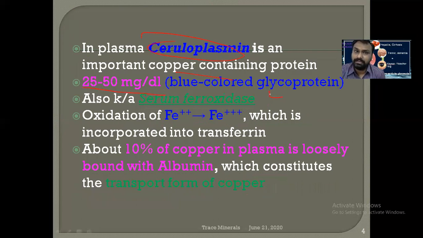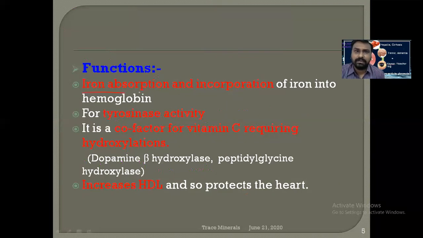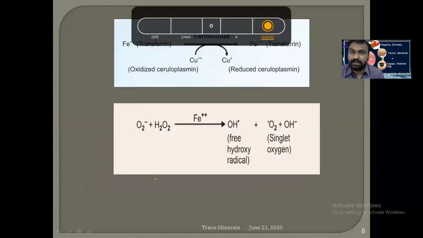Ceruloplasmin is a blue-colored glycoprotein, also called serum peroxidase, that converts Fe+2 to Fe+3, which is then incorporated into transferrin. 10% of the copper in the plasma is loosely bound to albumin, which constitutes the transport form of the copper. Now, functions, as we already know: iron absorption and incorporation of iron, tyrosinase activity in the formation of melanin, and a cofactor for vitamin C requiring hydroxylation reactions like dopamine hydroxylase or peptide glycine hydroxylase. It will increase HDL to protect the heart.